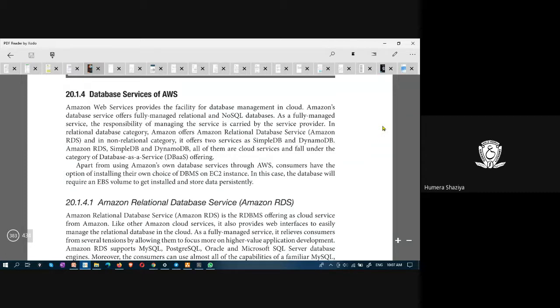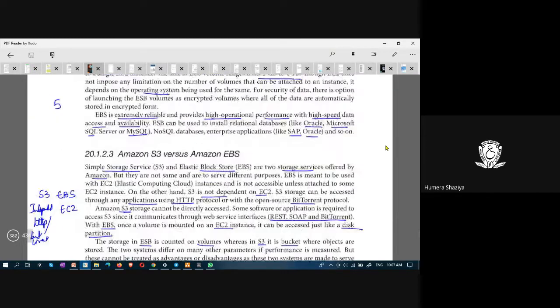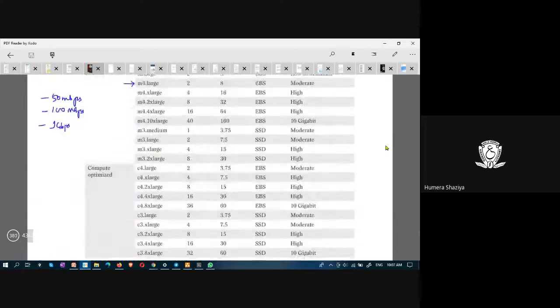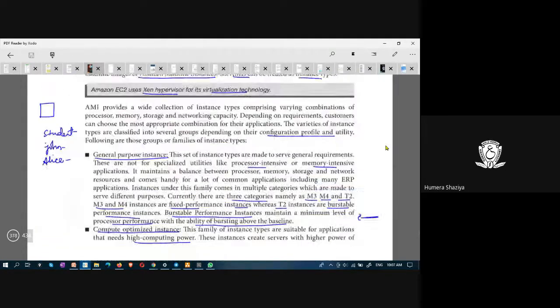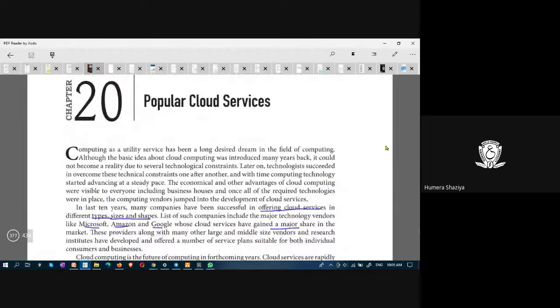Hey students, today we will study the topic popular cloud services. In the last class, we learnt about AWS. This popular cloud services is the last chapter in Unit 4.